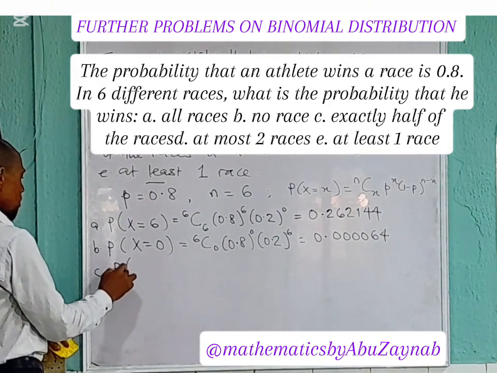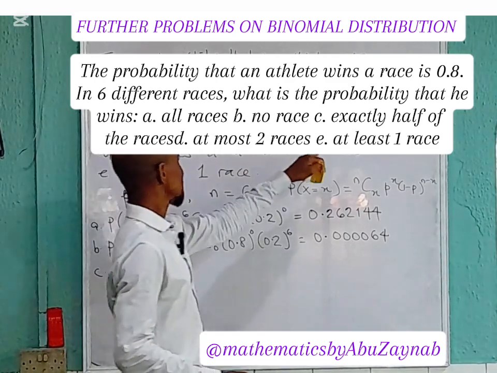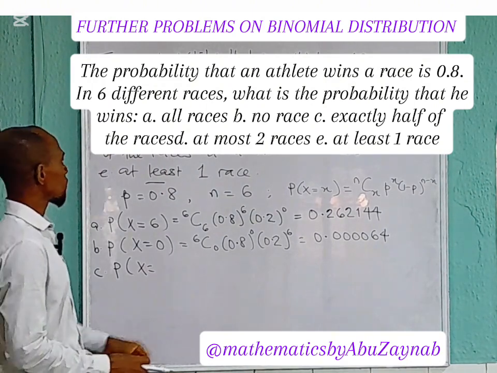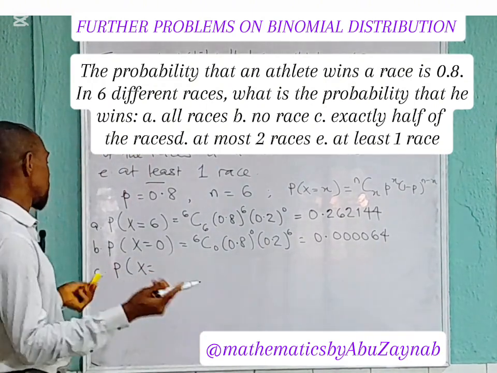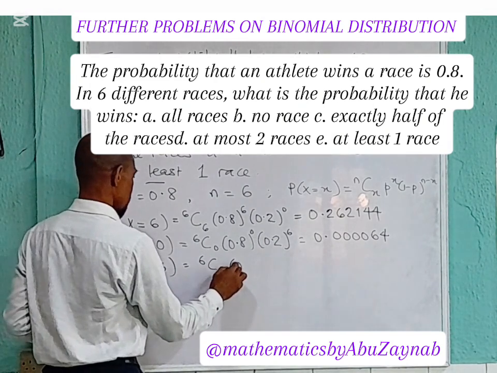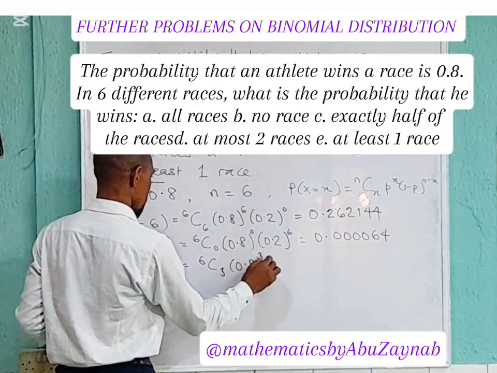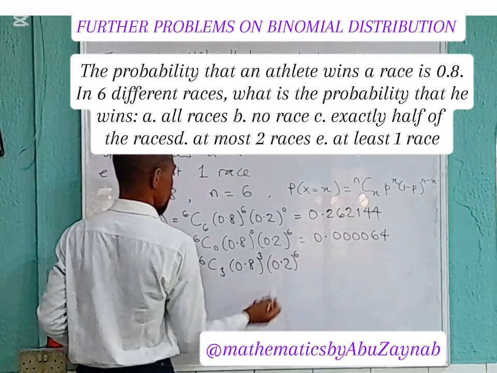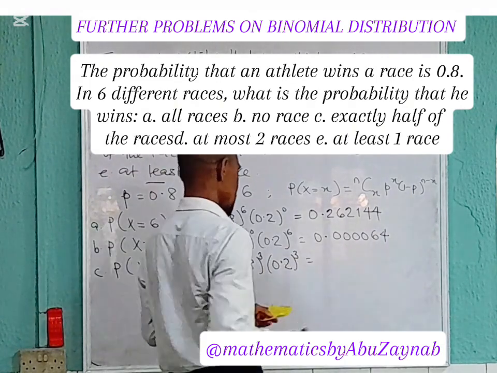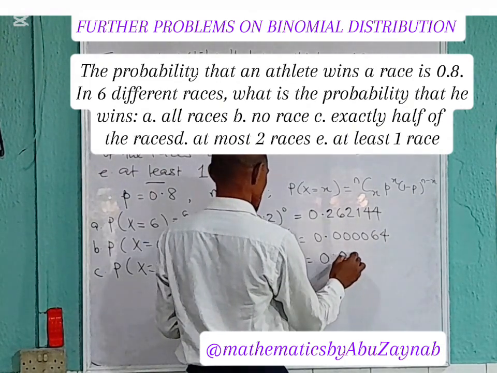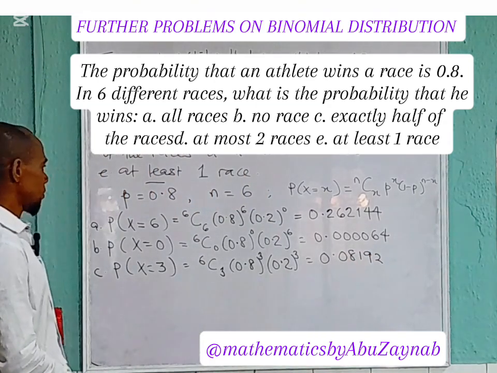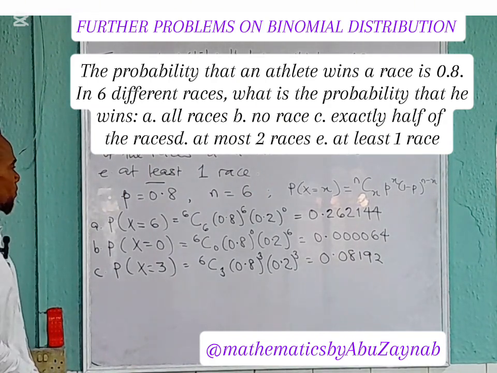Then C, probability that exactly half of the races are won. Exactly half of what? The total races are 6, so half of 6 is 3. So in this case, we're going to have 6 combination 3, then 0.8 to the power of 3 and 0.2 also to the power of 3, which is 6 minus 3. When you compute that in your calculator, you're going to have 0.08192. That's the value for exactly half of the races.